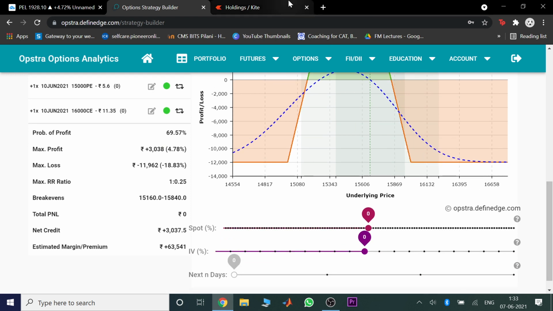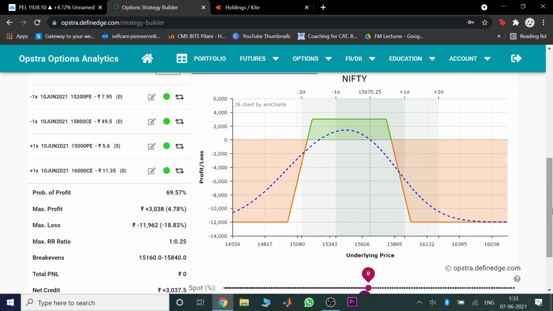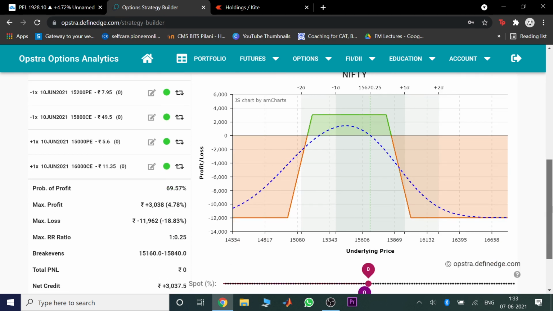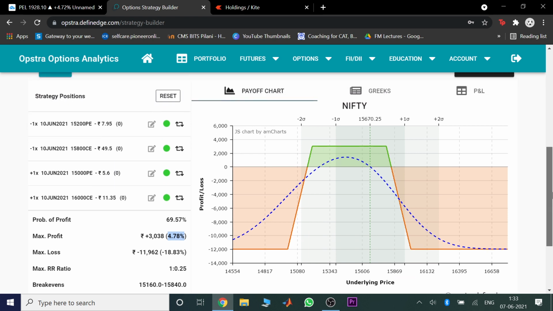Now, why am I saying this is for office goers? The range I have set is for 800 points in Nifty. So Nifty won't crash or go up by 800 points at once, right? Even if it has to go out of the range you have created, if your range is wide enough. I have created this range for about 5% returns. Because I have created it for 5% returns, the strike prices of these options are fairly far away from the current price.